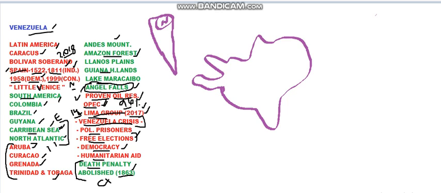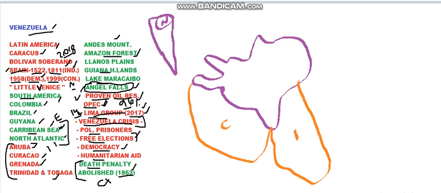Now we shall go with locating the countries around Venezuela. So as this is the northernmost country, it will have all the countries south to it, all the bordering countries. So here on the west of Venezuela, we have Colombia, and here there is Brazil. On the south, on the immediate south, there is Brazil, and Guyana on the east. So these are the three South American countries present around Venezuela.